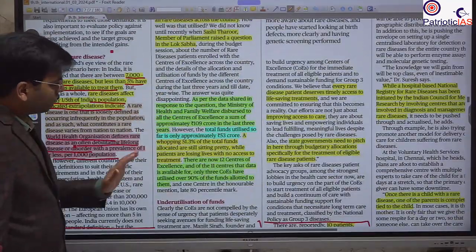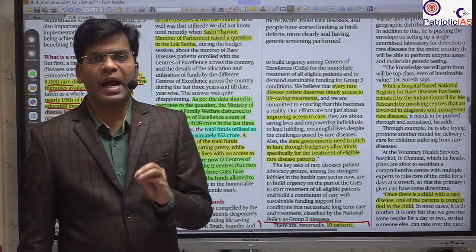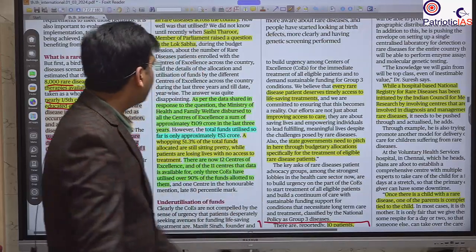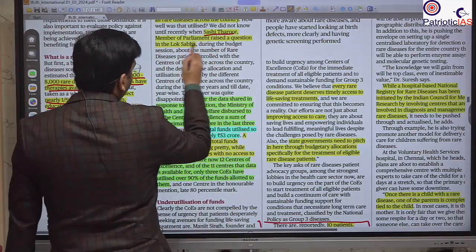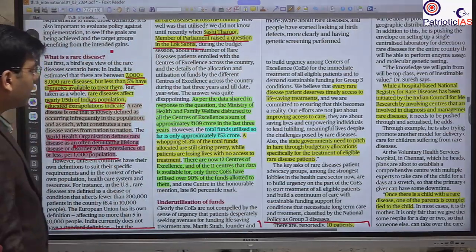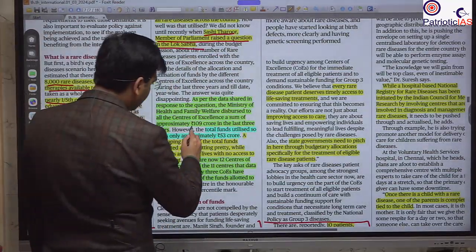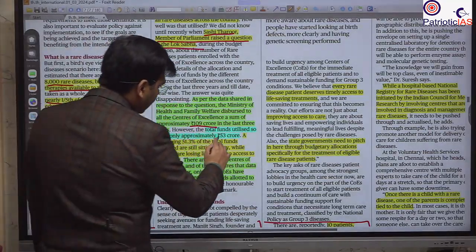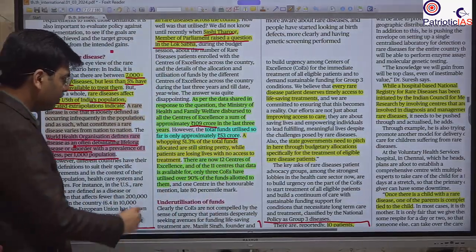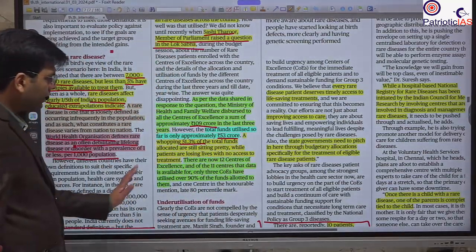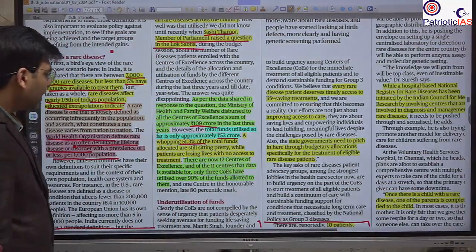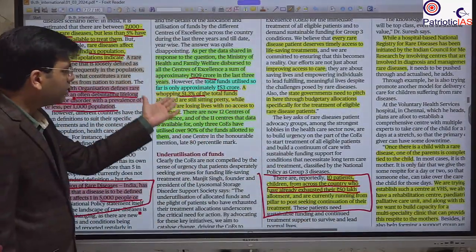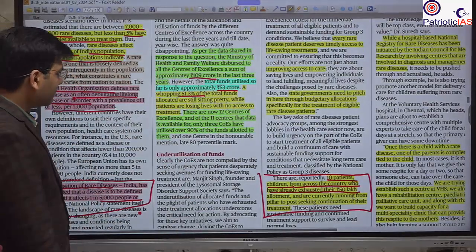The most important thing is that the allocation and the utilization of this budget by the government is very inefficient. For example, there was a question from Shashi Tharoor, the member of parliament, in the Lok Sabha. He asked what the allocation and what the expenditure was. It was found that the allocation was 109 crore and the expenditure was only 53 crore. So only 51.3% of the total fund was utilized. So people have the need, but there is underutilization, low utilization of the fund. This is the concern.